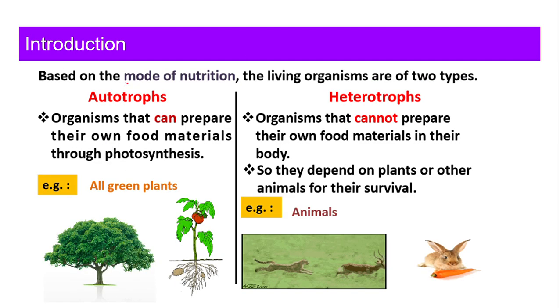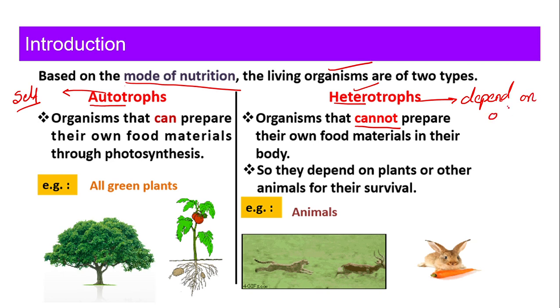Based on the mode of nutrition, living organisms are of two types. We have already studied this. What are the two types of living organisms? Autotrophs and heterotrophs. What is the meaning of auto? Auto means self. So organisms who can prepare their food on their own, we call them autotrophs. What about heterotrophs? Heterotrophs are the organisms who cannot prepare food on their own and they have to depend on others.